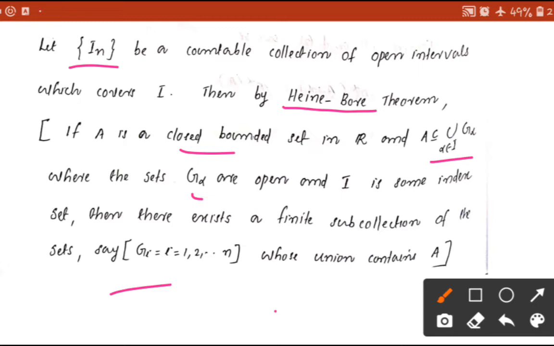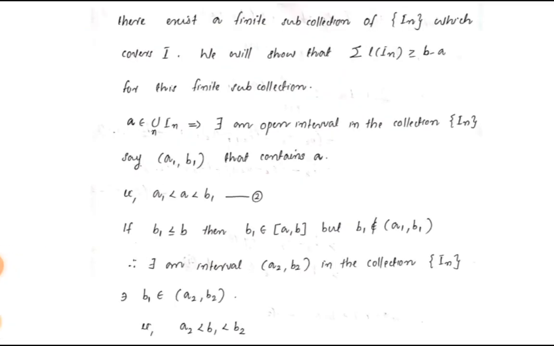So by the Heine-Borel theorem there exists a finite subcollection of the collection I_n which covers I, right?